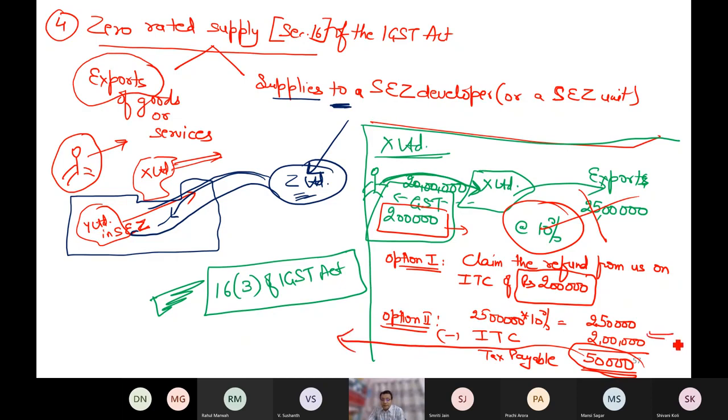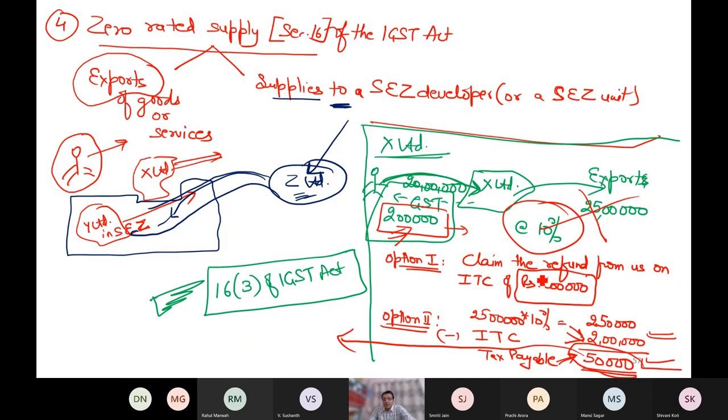So 2 lakh I have saved here, and 50,000 which I have paid will be given to me as a refund. So technically, this amount I will pay 50,000, but I will get the refund after some time, and whatever 2 lakh I have paid, technically I got it right now.